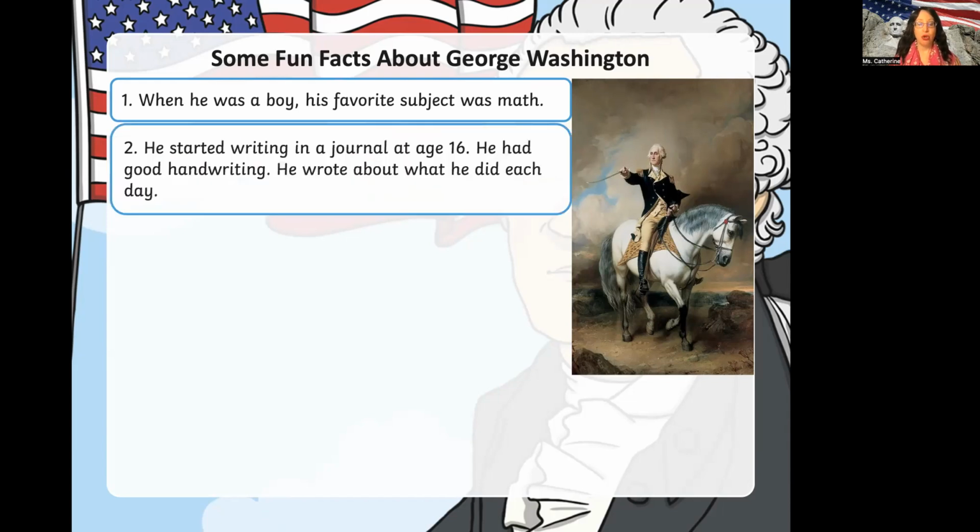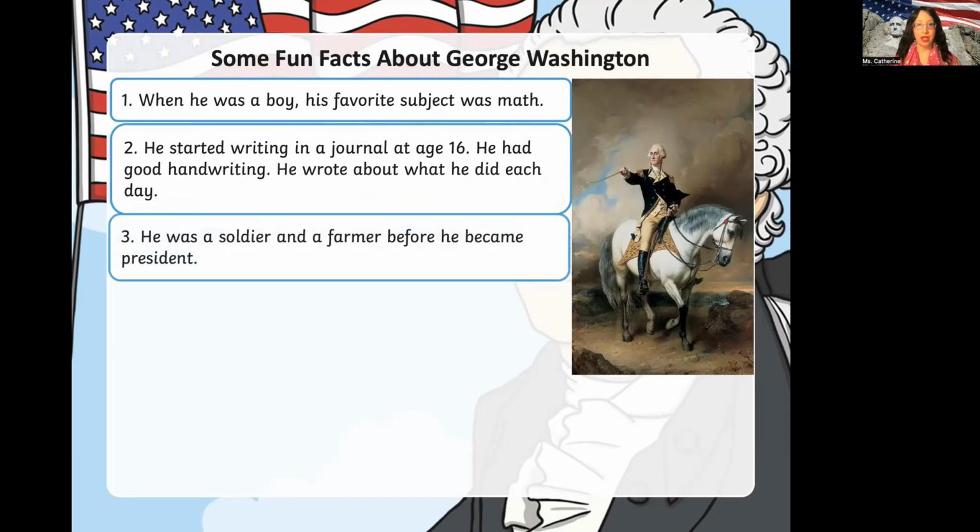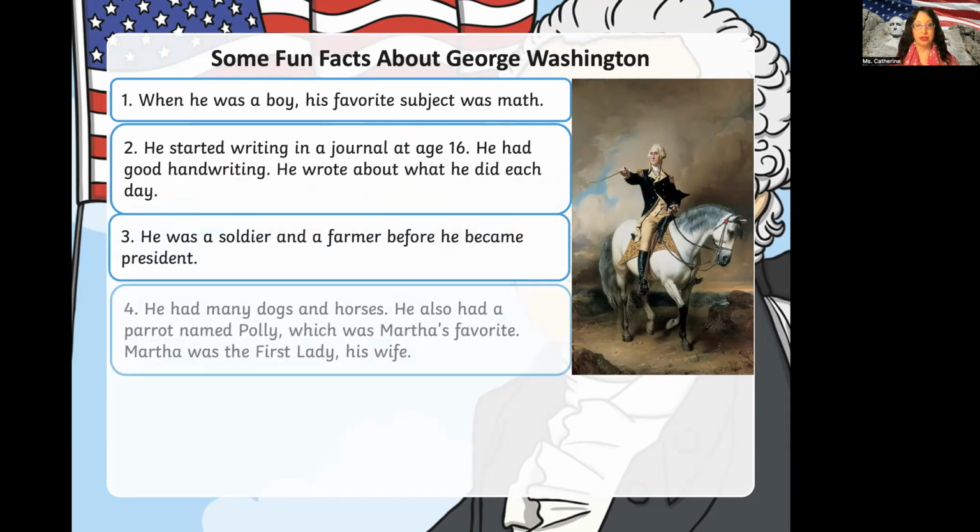George Washington also started writing in a journal at age 16. He had good handwriting. He wrote about what he did each day. He was also a soldier and a farmer before he became president. He had many dogs and horses. He also had a parrot named Polly, which was Martha's favorite. Martha was the first lady, his wife.